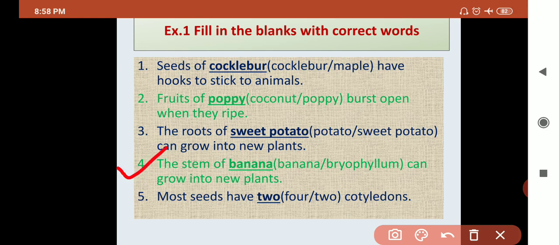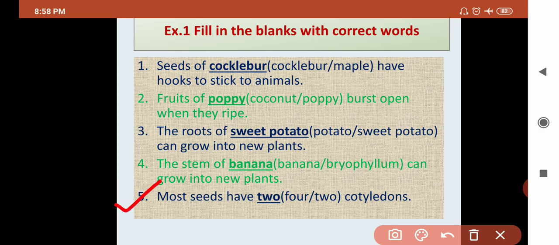Next, fourth one is the stem of dash can grow into a new plant. Options are banana and bryophyllum. So your answer is banana. The stem of a banana tree can grow into a new plant.